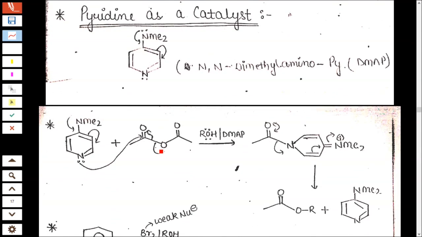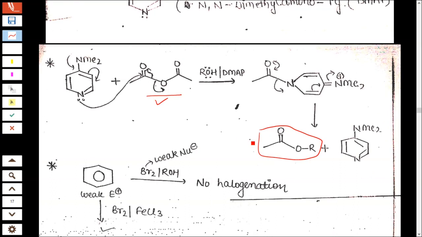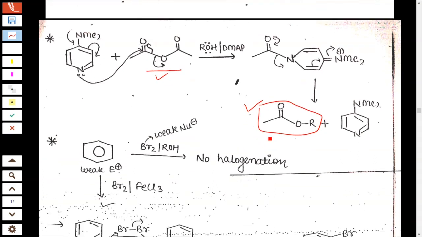Pyridine acts as a catalyst. When dimethylamine is substituted at the 4th position, this pyridine acts as a catalyst. Here you see this is a diketone. When treated with dimethylamino pyridine at the 4th position, you will get the product like this. This reactant is converted into this product. It's a ketoester compound.